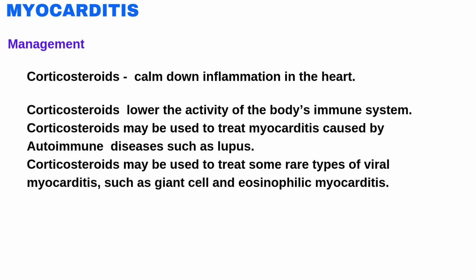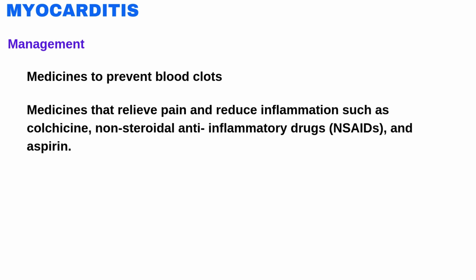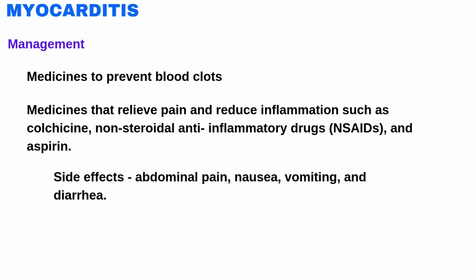These medicines may be used to treat some rare types of viral myocarditis such as giant cell myocarditis and eosinophilic myocarditis. If myocarditis is causing severe heart failure or irregular heartbeats, medicines may be given to reduce the risk of blood clots in the heart. Medicines such as colchicine, non-steroidal anti-inflammatory drugs, and aspirin are given to the patient to relieve pain and to reduce inflammation. Side effects of these medicines include abdominal pain, nausea, vomiting, and diarrhea.